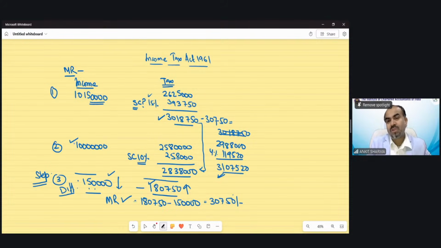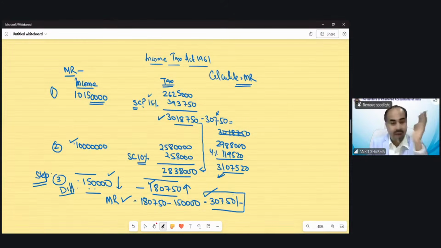Suppose the question only asks us to calculate marginal relief, that's it. If the question does not require you to calculate the tax liability, and says you just need to calculate the marginal relief, then please finish your answer over here. Do not go for this step that is not required by the question. It will waste your time, and of course that is not the requirement of the question. So if the question asks you to calculate marginal relief only, then you do not need to go further after calculating the marginal relief. Understood?